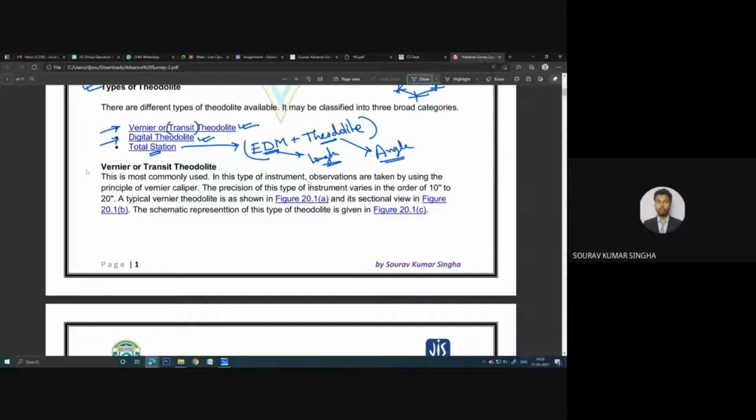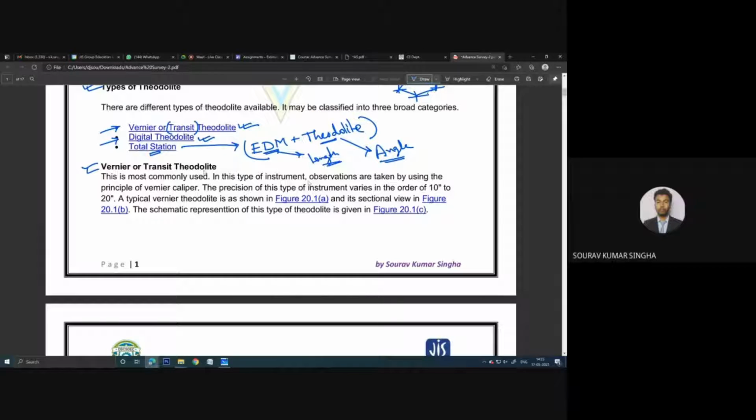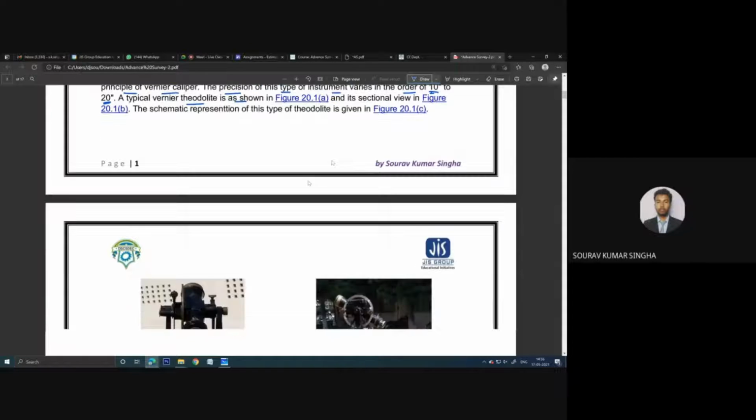Okay, now coming to the detail, here it is shown the vernier or transit theodolite. This is the most commonly used, and in this type of instrument observations are taken using the principle of vernier calipers. The precision of this type of instrument is in the order of 10 seconds to 20 seconds. You can see, as I have told, 20 seconds. There are some instruments which can be accurate up to 10 seconds as well.